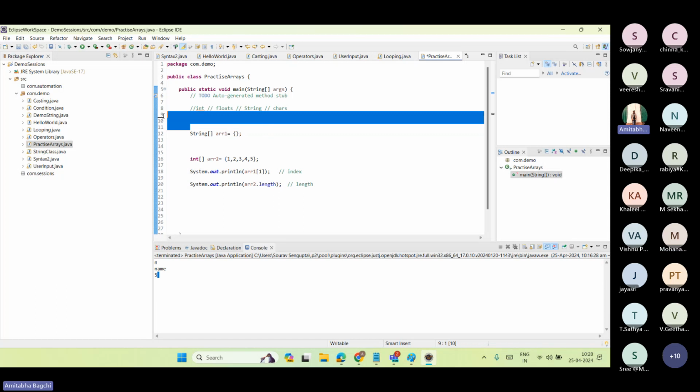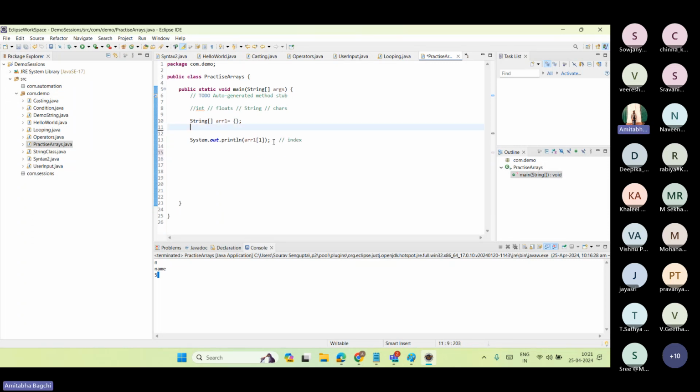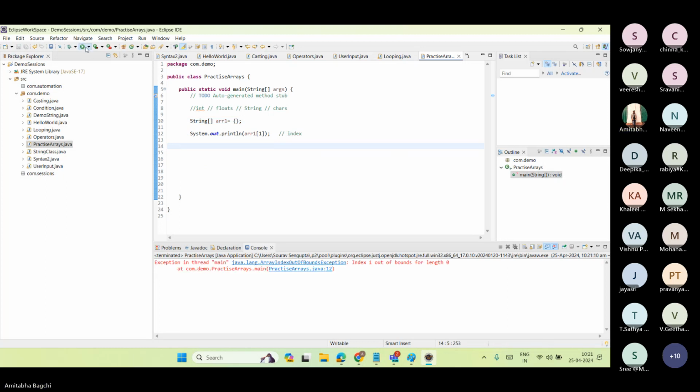So string was non-mutable. If you had initialized a string blank, it was hard to get the data inside it later. Here, it would be a little bit easier. How? Now this array one, I'm just disabling this line also. I have just declared array one as a blank array, correct? If I want the first index to be printed out, what would be the value? There is an exception that nothing is there.